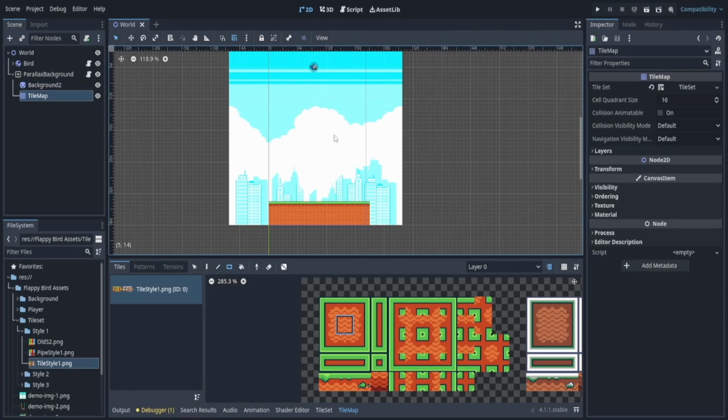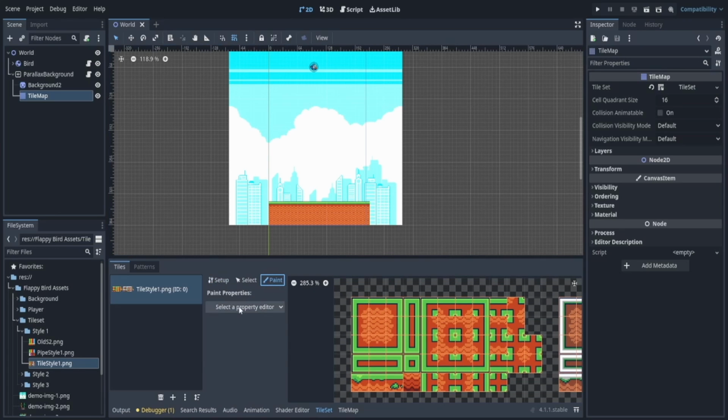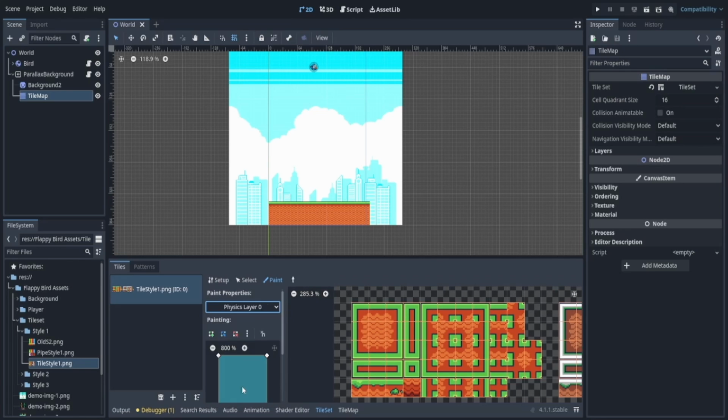We want an actual physics layer. Now, in my tile set, again, we're going to go back to the tile set. We're going to go to Paint, Paint Properties, and we're going to select the physics layer. Right here, we have physics layer. Now, if we did not create that physics layer, you will not see this. If you did not see this physics layer, please go back. You missed a step. Okay, so let's click this physics layer.